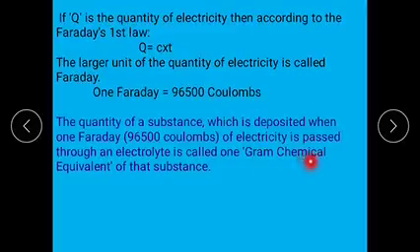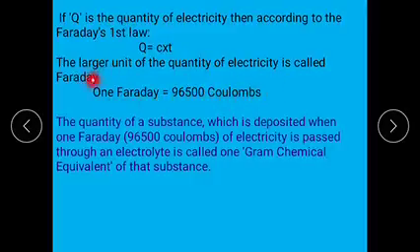Here is the definition of the gram chemical equivalent, or chemical equivalent. The quantity of a substance which is deposited when 1 Faraday of electricity is passed through an electrolyte is called the gram chemical equivalent of the substance. When we pass 1 ampere of current for 1 second, the deposited amount of a substance at the electrode is called the electrochemical equivalent. If we pass 1 Faraday of electricity through the electrolytic solution, the deposited amount of a substance at the electrode is the gram chemical equivalent.